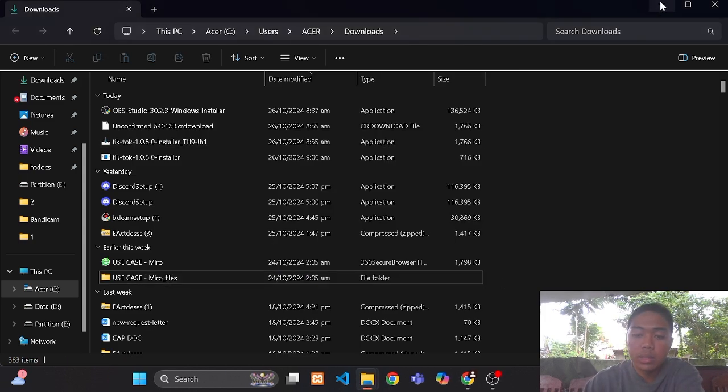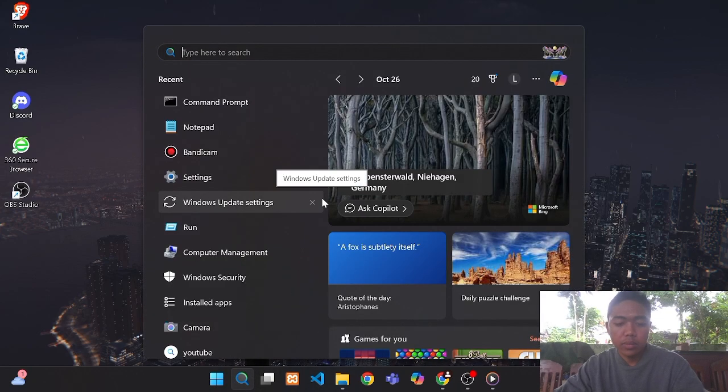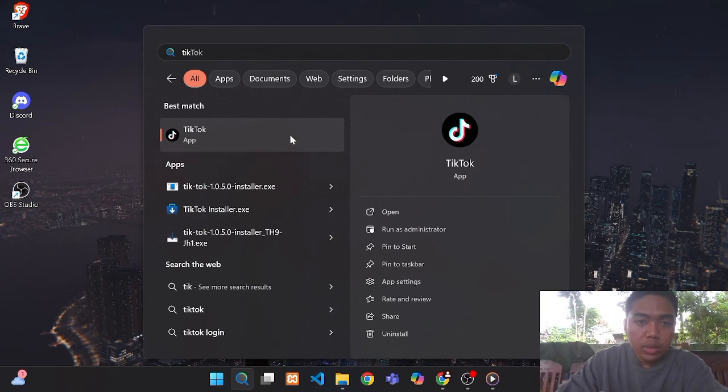So let's try to find it if it's already there. So as you can see guys, it's already installed. So that's the way on how to properly install an application on your PC.